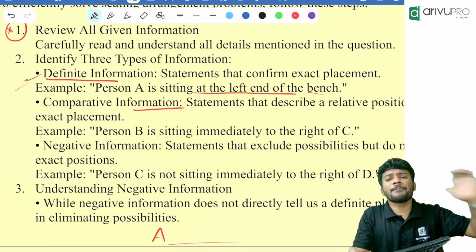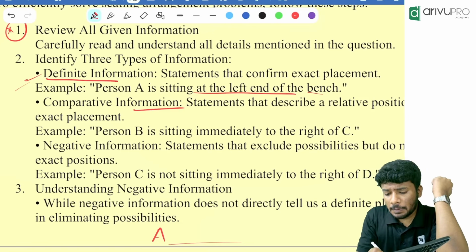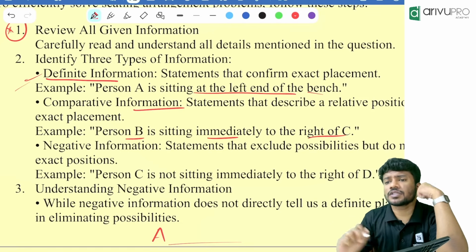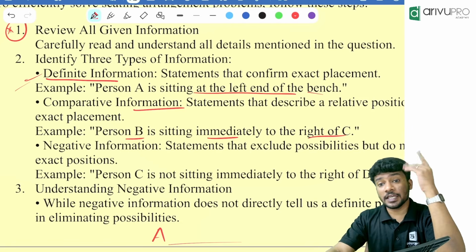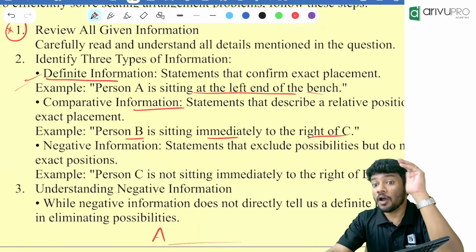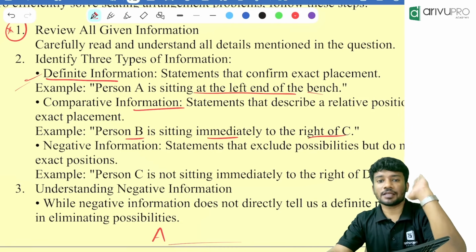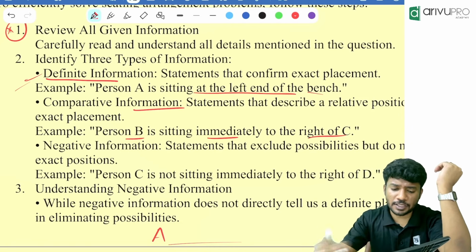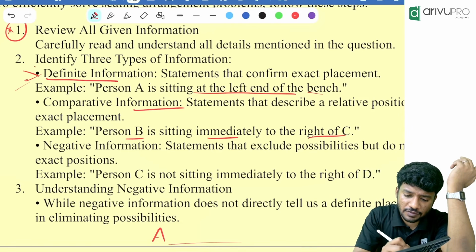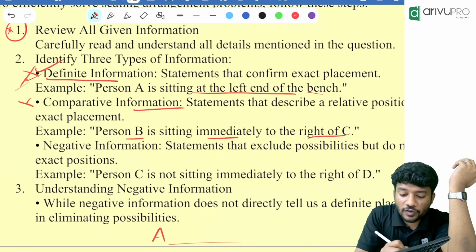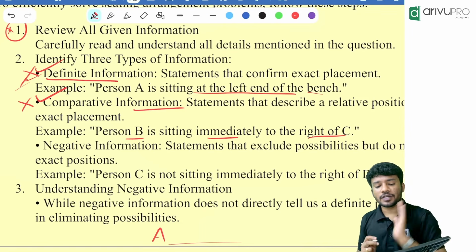Then second one is comparative information. Comparative information means B is sitting immediate right to C. So B is sitting immediate right to C means on the right of C, who is sitting there? B is sitting there. That is also a good statement to start off.